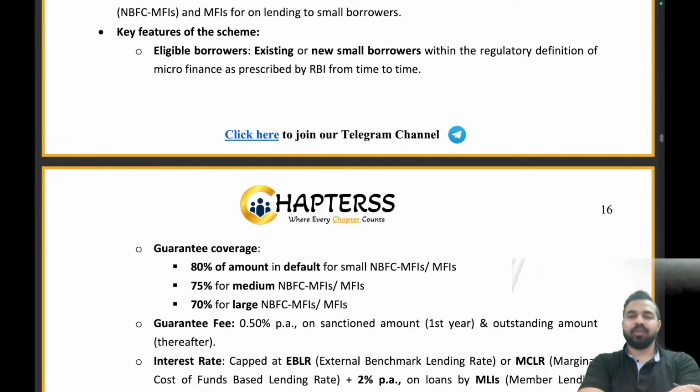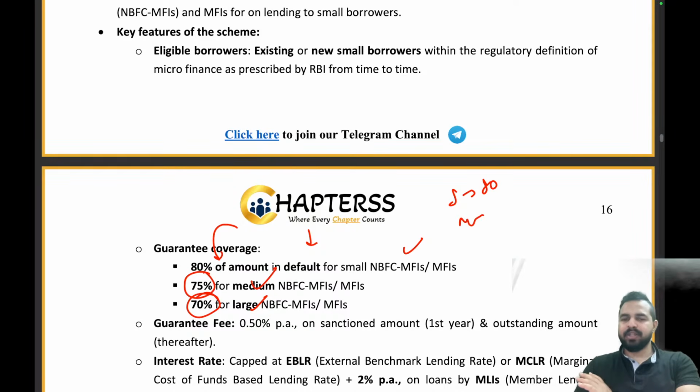What will be the guarantee coverage? It's not like 100% coverage will be provided by the government. No. Now the government says, hey bank, there is some clause here. What is that clause? If there is a default for the small NBFCs or the MFIs, we will be providing you 80% guarantee coverage. That 80% of the total loan amount we will be providing you. In terms of medium NBFCs, we will be providing you 75%. In terms of large NBFCs, we will be providing you 70%. Clear everyone? So for small, the government's maximum contribution will be 80%, for medium it will be a bit less at 75%, and for large it will be even less at 70%.